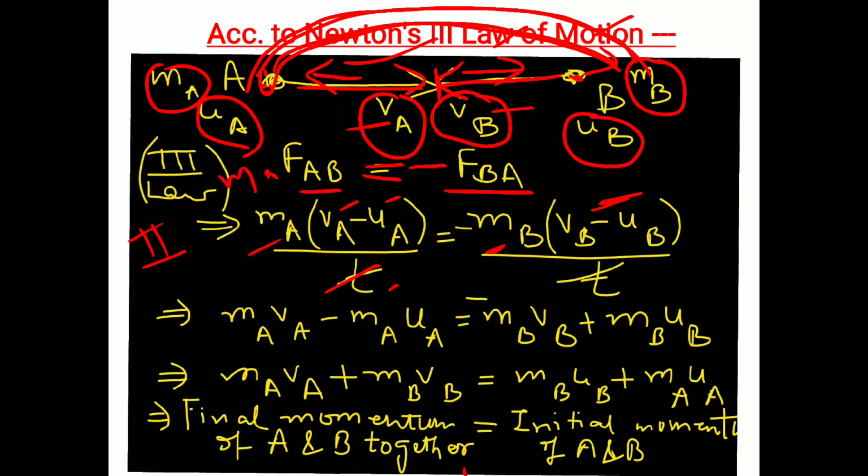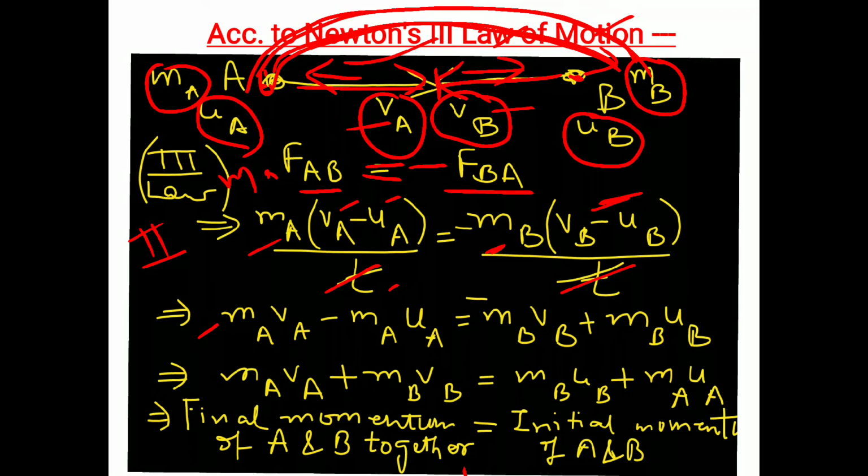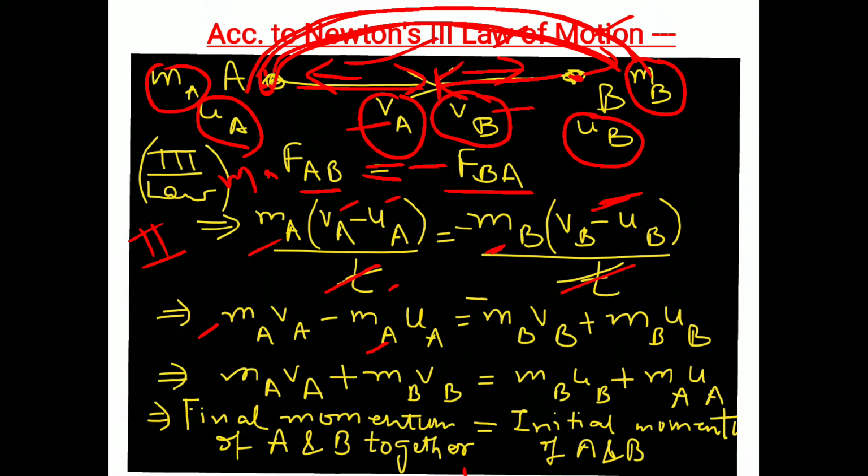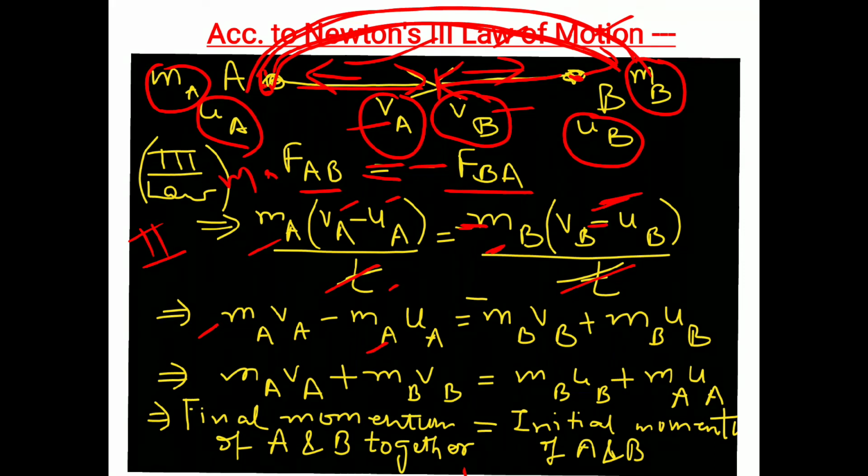Now t will be cancelled out by this t. What will remain? The brackets will be opened: mA vA, then mA uA with minus sign. Here the minus sign will come with the first term, minus mB vB, and this minus will become plus mB vB.